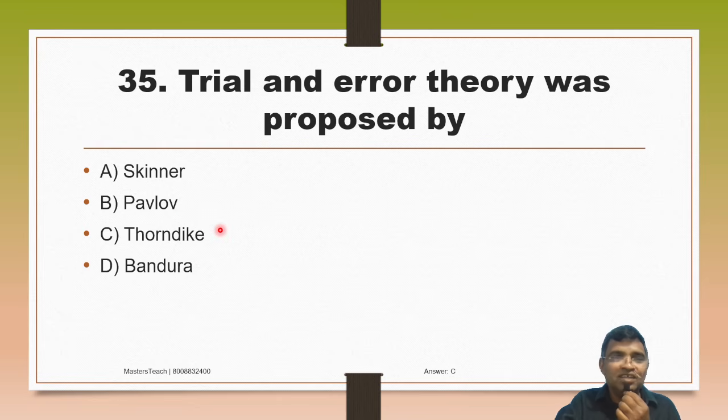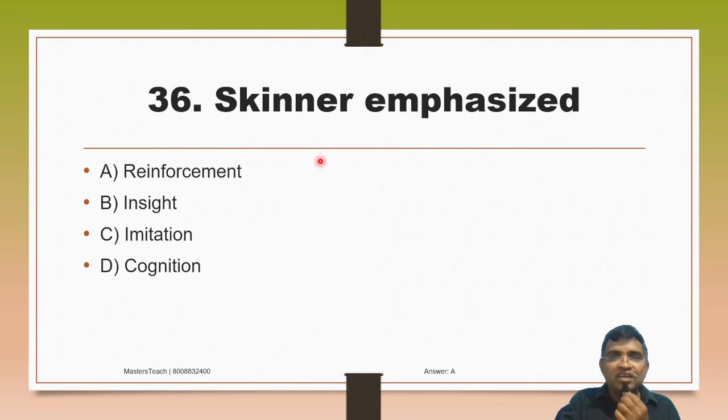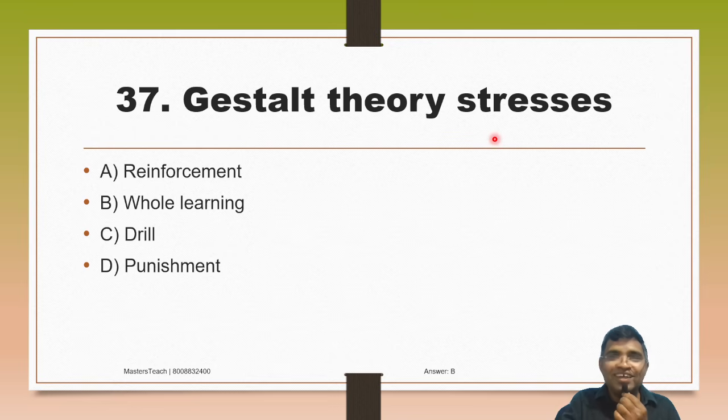Okay, trial and error theory was proposed by A, Skinner, B, Pavlov, C, Thorndike, D, Bandura. So trial and error theory is proposed by Thorndike. Option C. Remember, Skinner emphasized A, reinforcement, insight, imitation, cognition. So Skinner emphasized reinforcement. Then Gestalt theory stresses A, reinforcement, B, whole learning, C, drill, D, punishment. So Gestalt theory stresses whole learning.